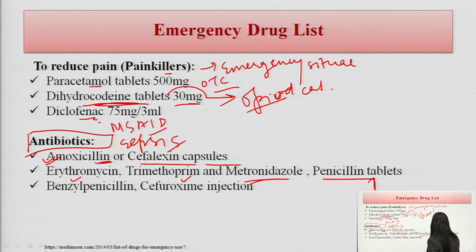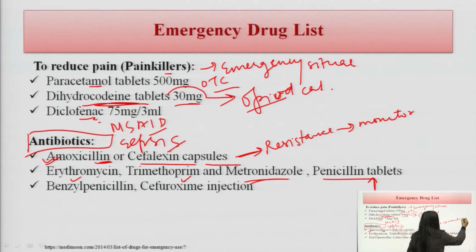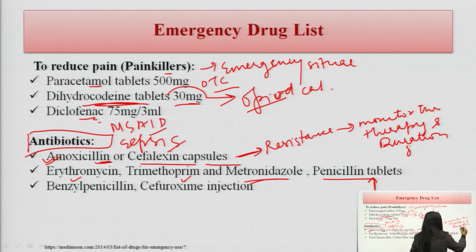Penicillin tablets are there, but we have to think about the allergy, because antibiotics are more prone to cause resistance. So, it is very important to monitor the therapy and the duration of the therapy.